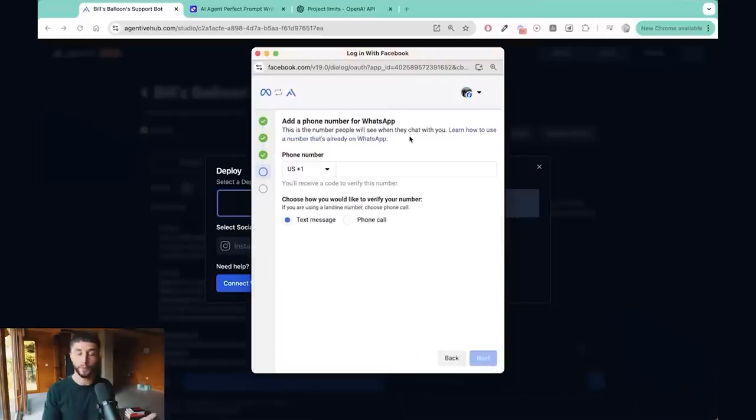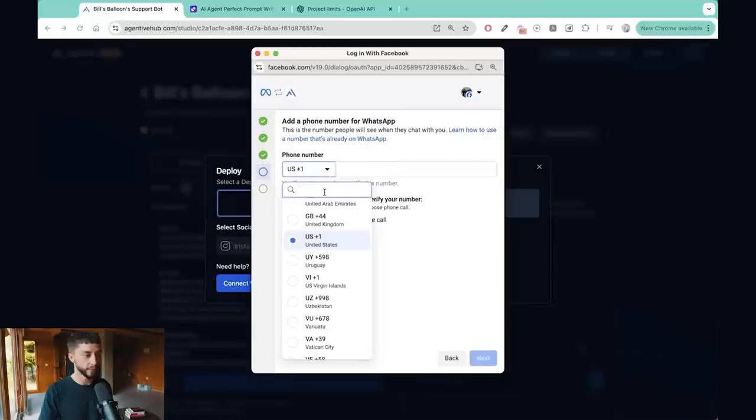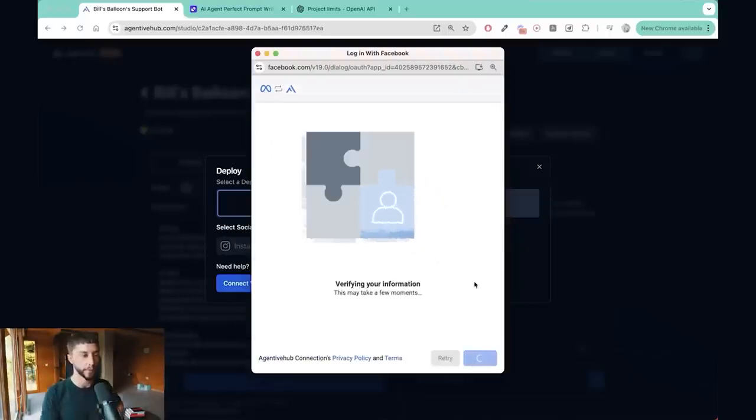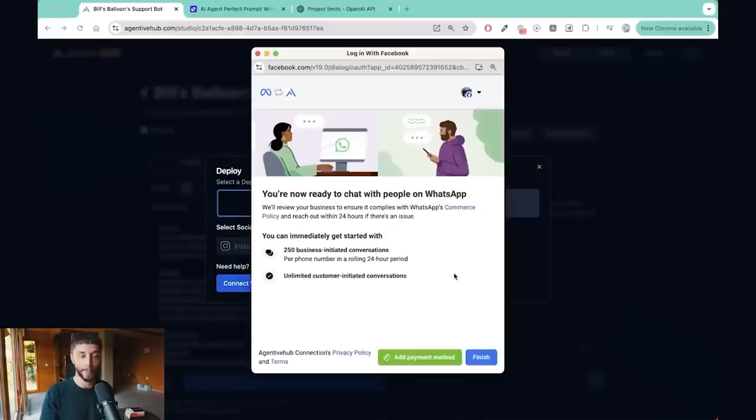Now you need to provide the phone number that you want to connect your agent to. Unfortunately, you can't have your own personal WhatsApp number and also have a business account running through it. So you need to either buy another SIM card or borrow a friend's number who doesn't have WhatsApp, etc. In this case, I'll be using a spare number that I have. Then they're going to send you a verification code to your number, which you have to enter in, and then you should see the screen once you've successfully passed that verification. So I'm going to continue. It's verifying our information for a second. And now our agent is connected to that phone number and we're ready to give it a test.